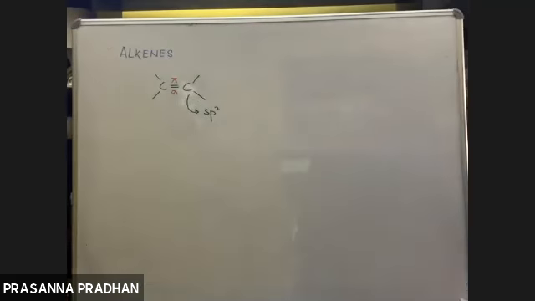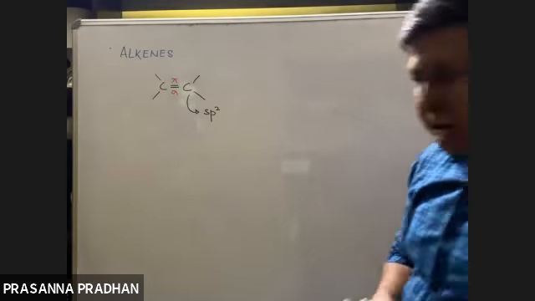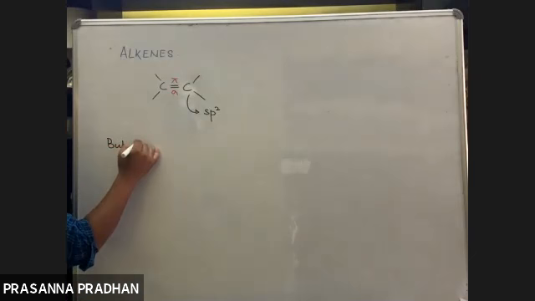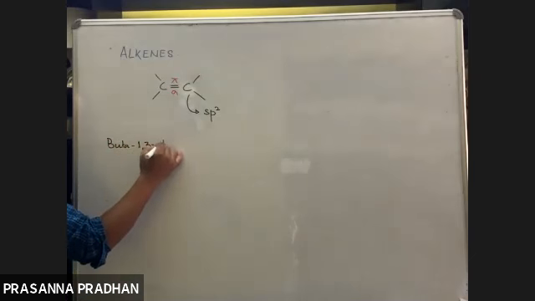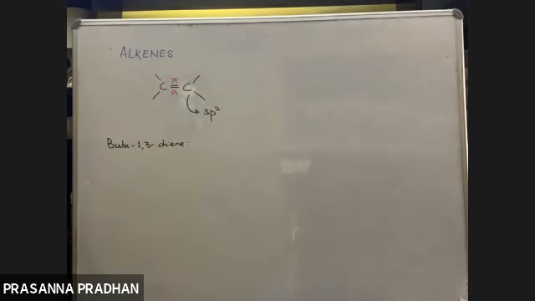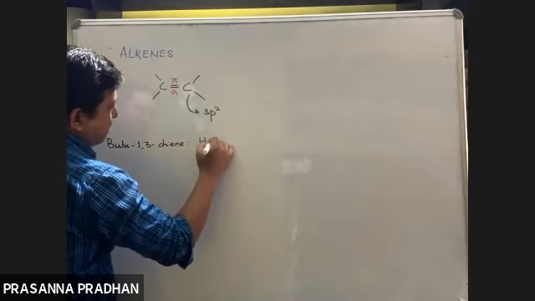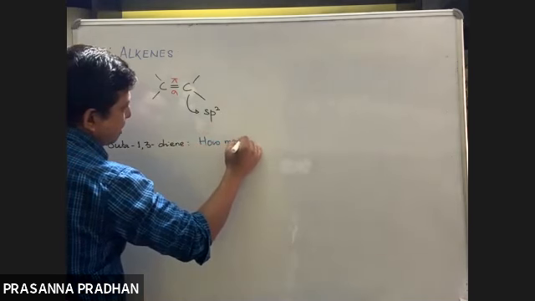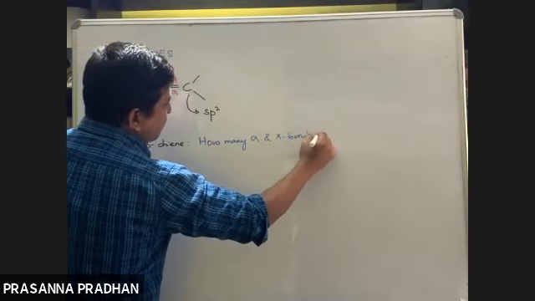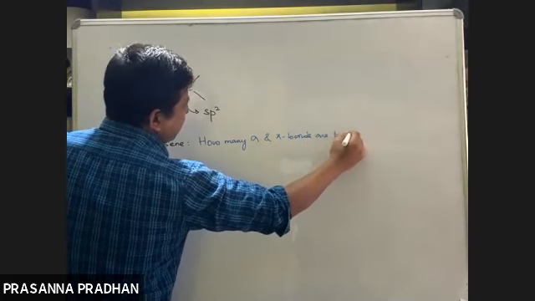Now, simple questions like this might come. For example, if I write buta-1,3-diene, how many sigma and pi bonds are present?